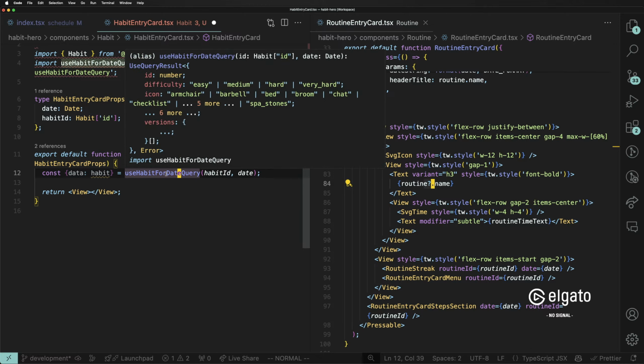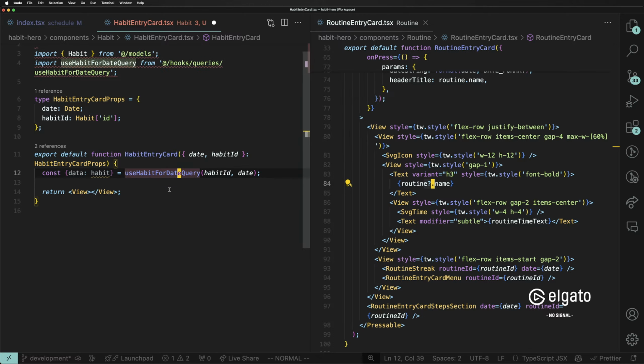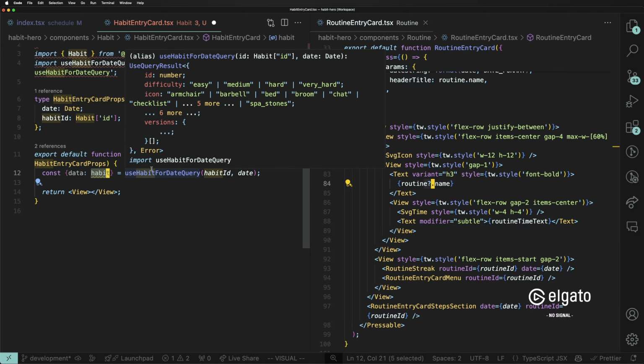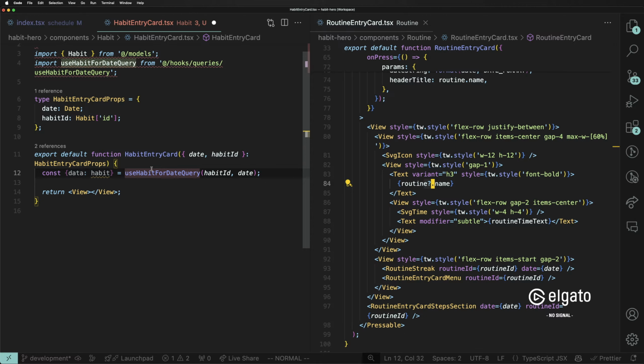But right now, I don't want to show a skeleton or something before this query is run. I might in the future, but right now I don't want to do it. So there's no reason for me to return null or do if not habit, because there's nothing here that I really want to put in terms of UI. So I'm not going to do that. I am going to use optional chaining.